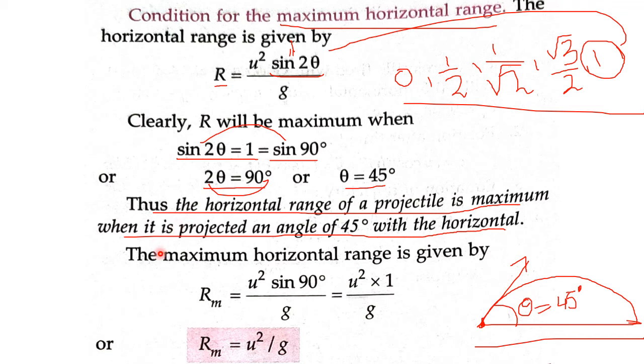So the maximum horizontal range is given by Rm equals u square sine 2 theta by g. 2 theta equals 90, so write down sine 90 by g. Sine 90 is how much? 1. So Rm equals u square by g. So the maximum horizontal range will be u square by g. So this is the condition for the maximum horizontal range. Fine.